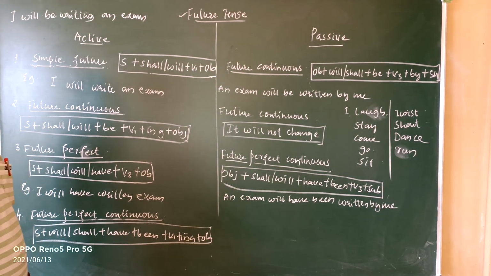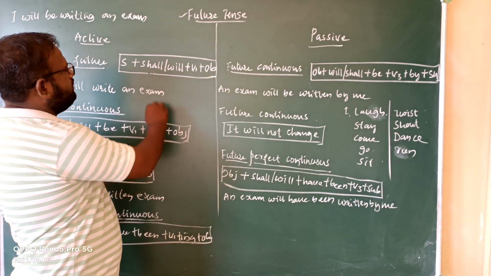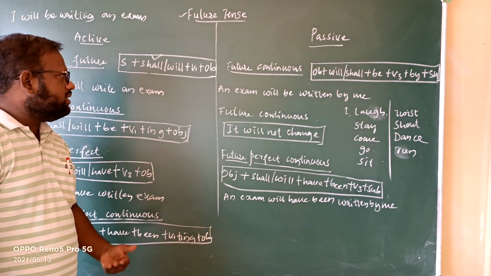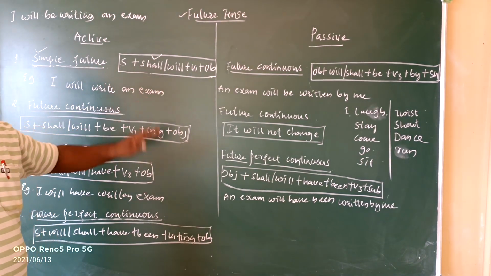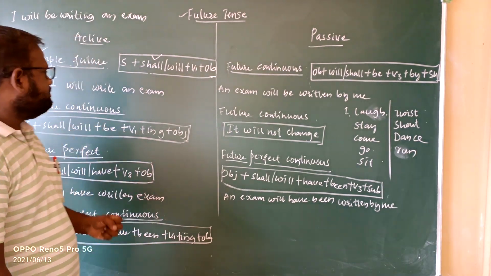When we were discussing the tenses, we discussed very clearly that most English learners have stopped using shall. Most of them are using will itself. They are adjusting with will itself. But it's not an issue. If you are using shall, it's fine. If you are using will, it's also fine.